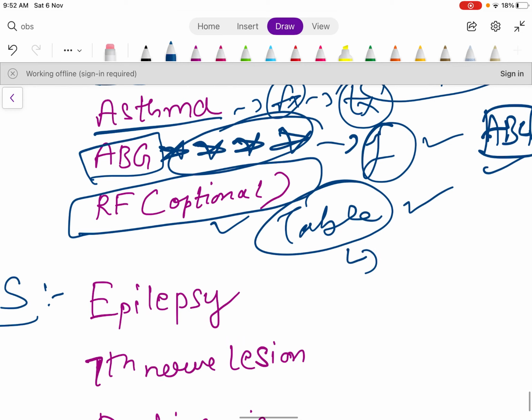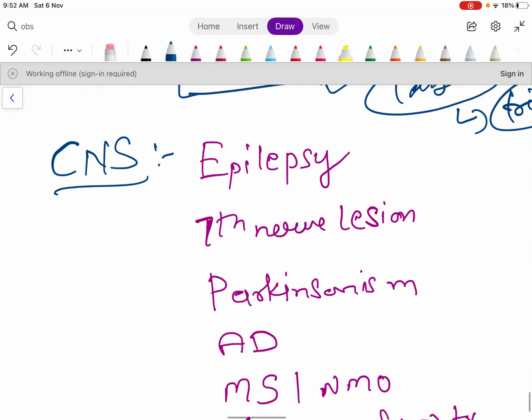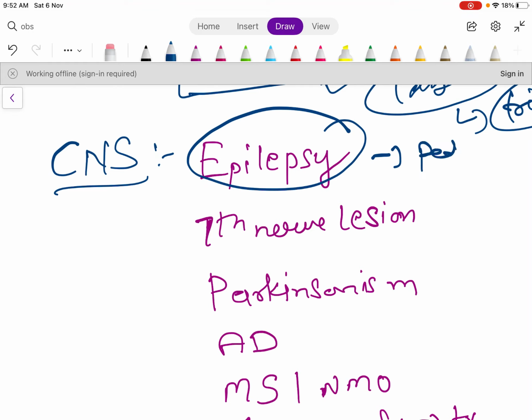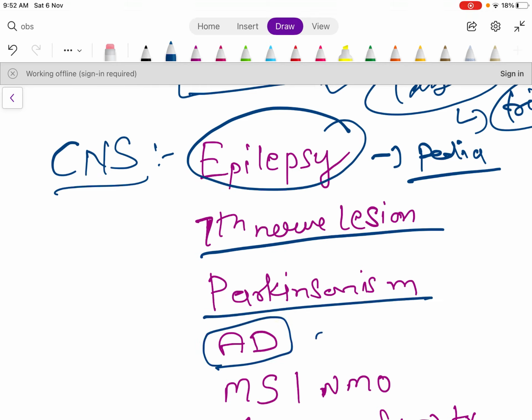But this is a very scoring topic. If you know the topic, then no one can trick you, okay. So I recommend to do it if you have the time. Then from CNS, first topic is epilepsy. You should correlate this topic with pedia, okay. Then 7th, now lesion, Parkinsonism, Alzheimer's disease.